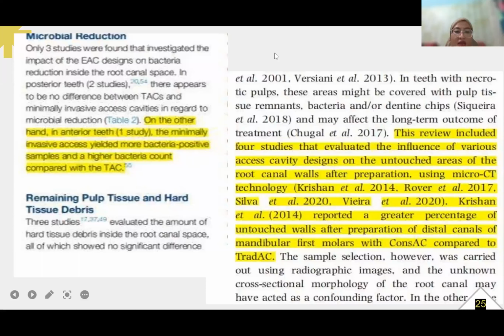We can see from several literature that with minimally invasive access there are more bacteria-positive samples compared with TAC, or conventional access cavity. And another journal evaluated the influence of access cavity design on the untouched area of the root canal walls after preparation using CBCT.